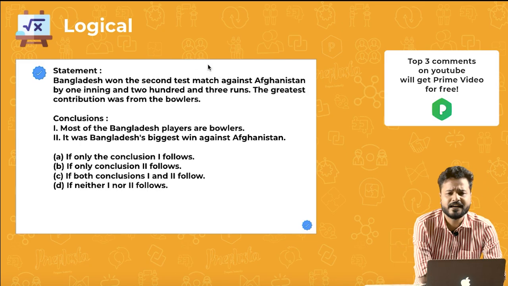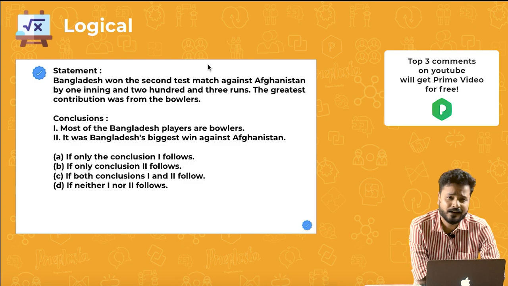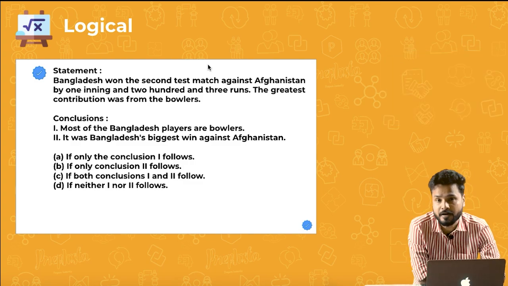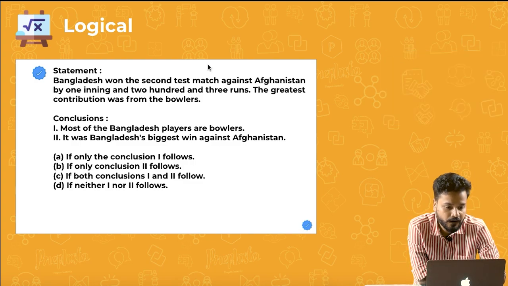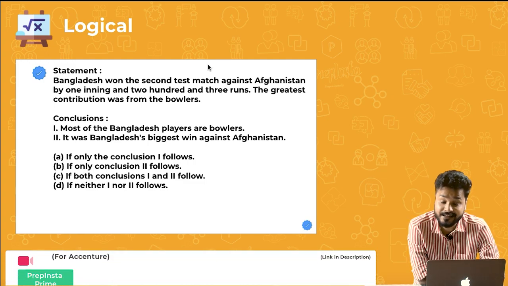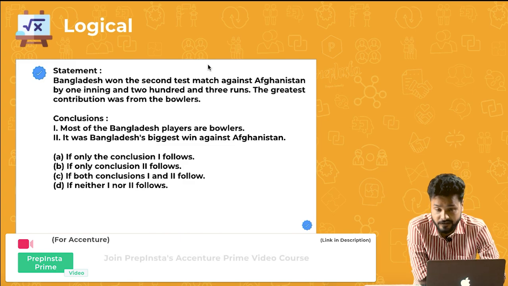A question from statements and conclusion. So statement and conclusion, you'll definitely find 1 or 2 questions in the exam for sure. And this is one of the basic questions that I've taken here. The questions in the exam could be of even more higher difficulty, right?